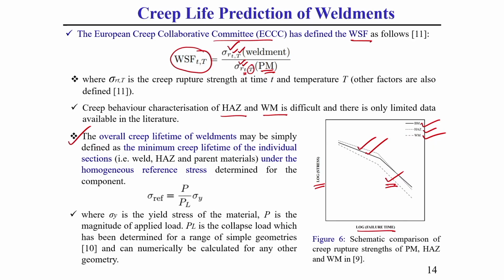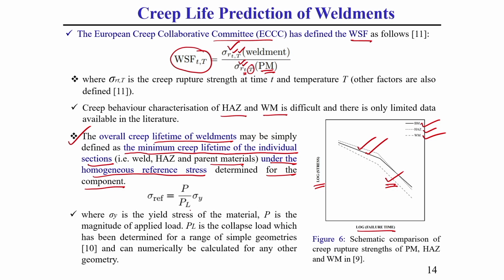That is why here I have written that the overall creep lifetime of a weldment may be simply defined as the minimum creep lifetime of the individual sections, that is weld, heat affected zone or parent metal, under the homogeneous reference stress determined for the component. That means, for a particular homogeneous reference stress, we need to experiment or analyze the creep strength for these 3 different sections: base material, weld zone and heat affected zone.